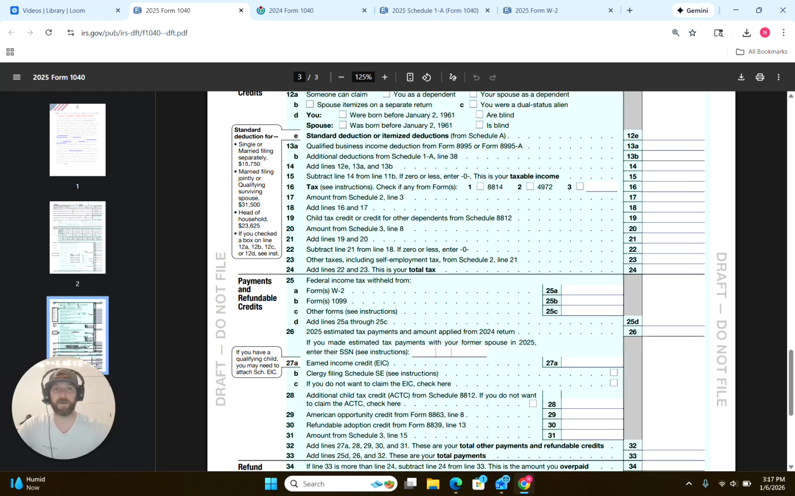Make sure you're not missing out on all the deductions you're entitled to. Don't be shy about asking your tax preparer or reviewing your tax return. It's good to know this and make sure that you're not leaving that money on the table.